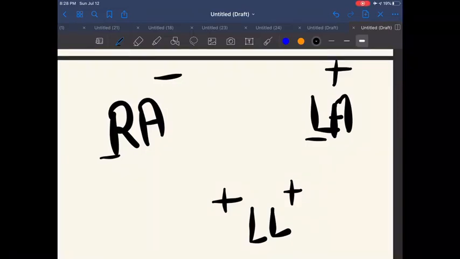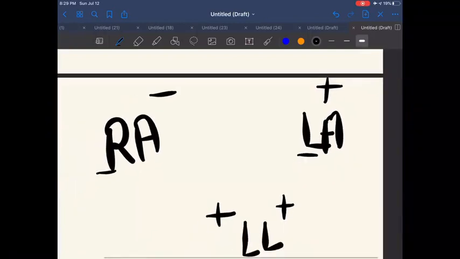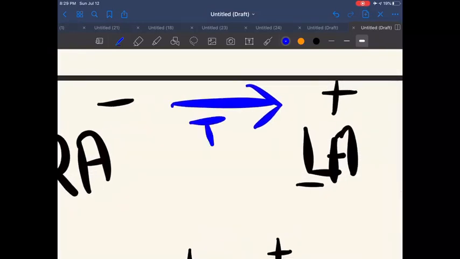Now these are the charges applied by the machine in different leads to get the ECG from different leads. So when we get the ECG from lead 1, the charge on the left arm lead will be positive and for the right arm it will be negative. Now the vector goes from negative to positive, so the vector for lead 1 will be in this direction. So this will be lead 1.